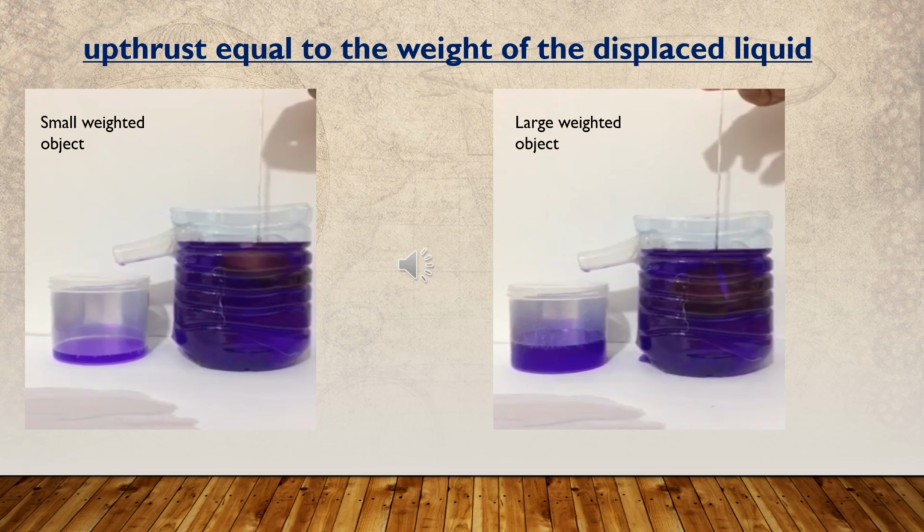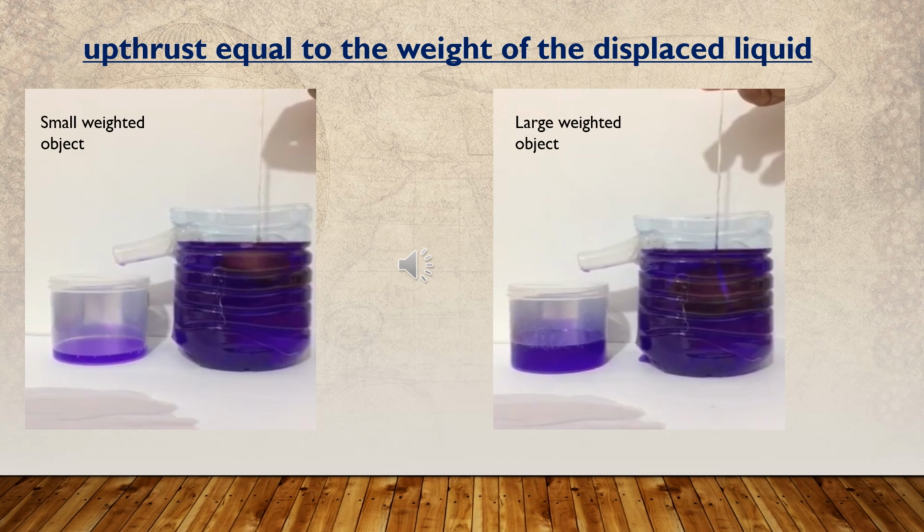In the second step, we dip a large weighted object in the vessel with blue colored water. In that step, the amount of water displaced is more than the amount of water displaced when the small weighted object was dipped.